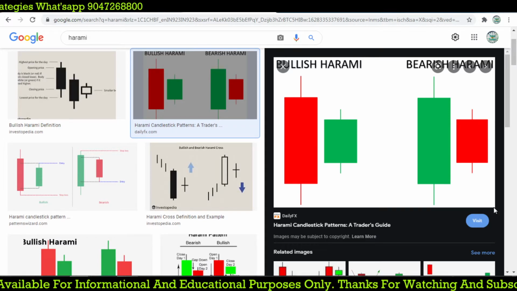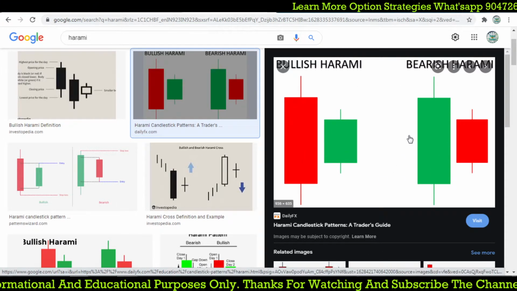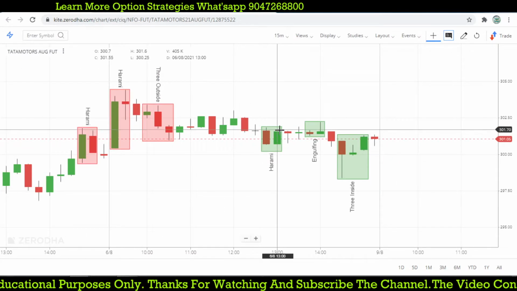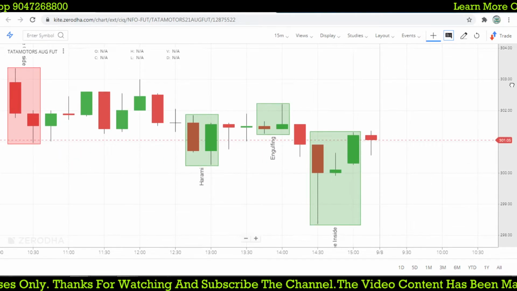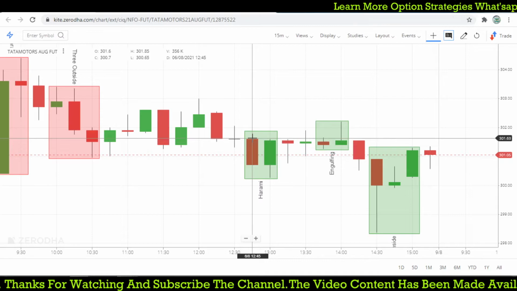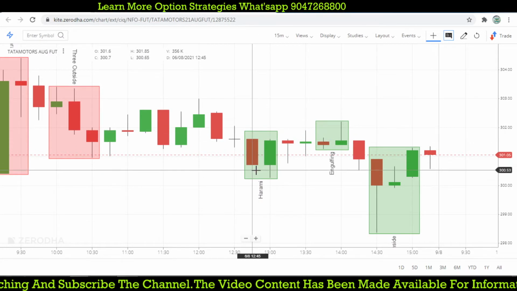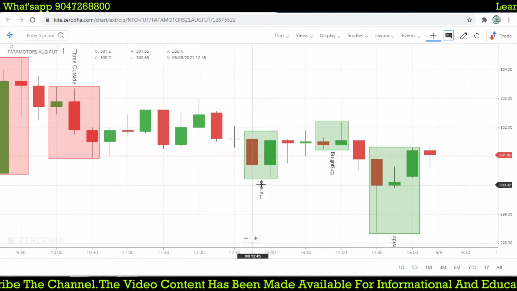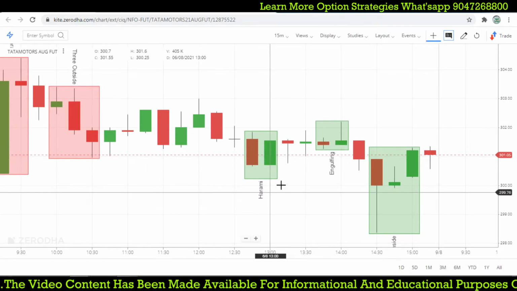So let's see, there is another image. If you look at this, this is the exact Harami candle. But if you check on our candlestick scanner, this is also showing a Harami candle because it takes the body of the candle, right? The previous body is a big red, and the next body is inside between the previous day's high and low. That is why it is showing us a Harami candle, right?